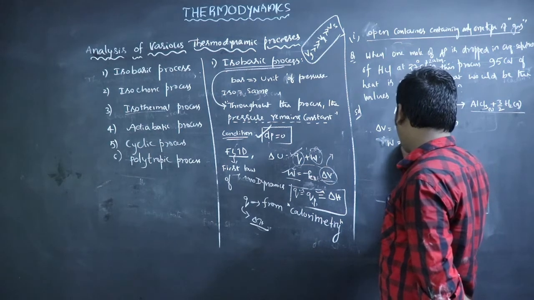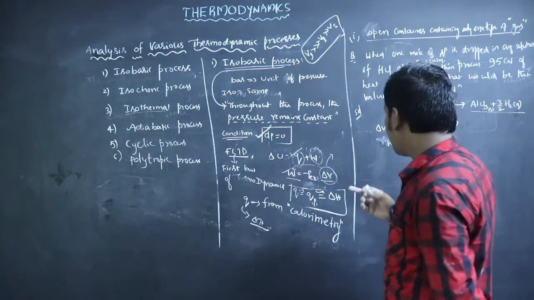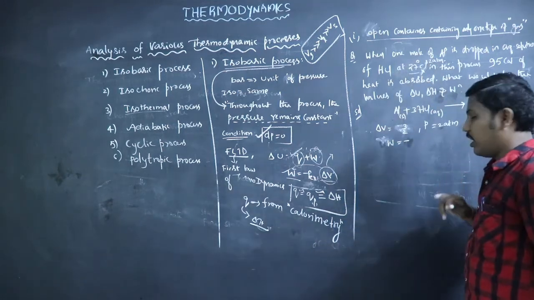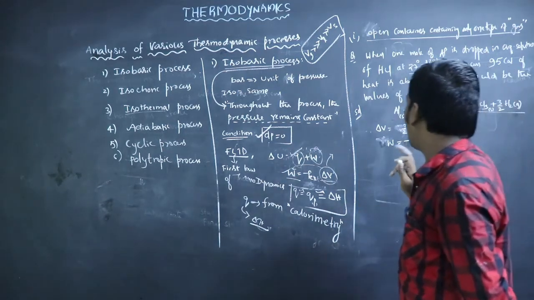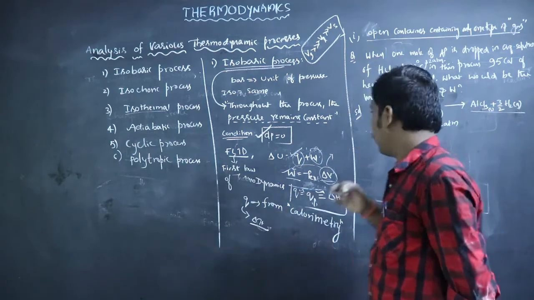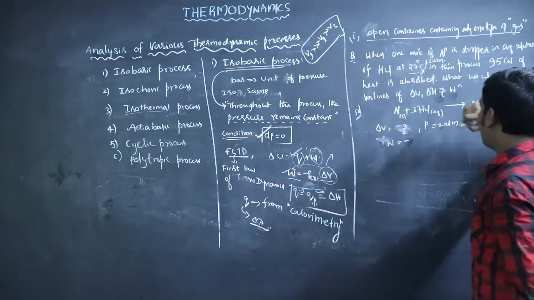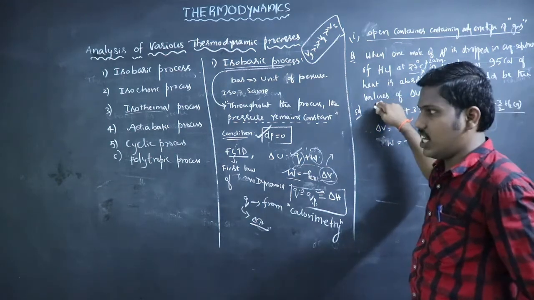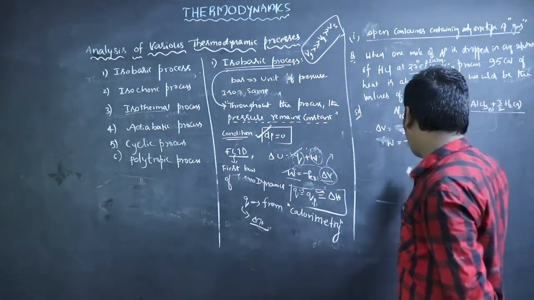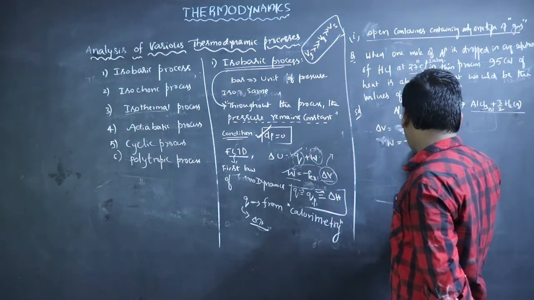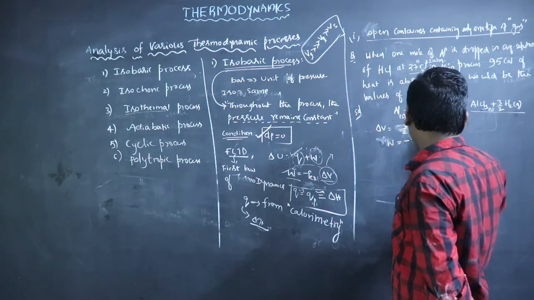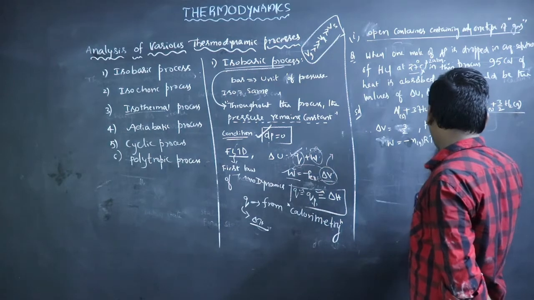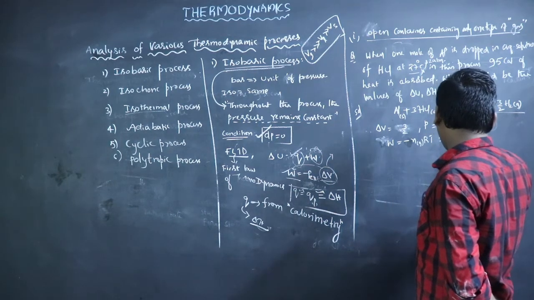So what is the formula for work done for gas, for an open container gas reaction? Here it is also mentioned that this reaction is done in an open container. So the formula is minus n of the gas into RT. Minus n of the gas into RT, what is the number of moles of gas?